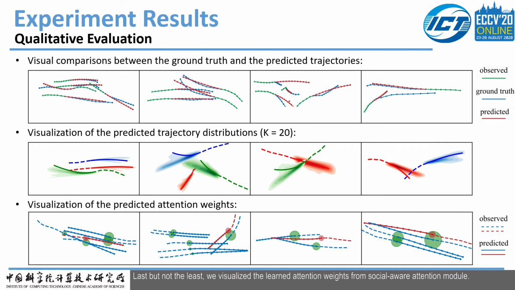Last but not least, we visualized the learned attention weights from the social aware attention module. We observe that the focused pedestrians will pay more attention to the pedestrians who are nearby or attempt to move towards themselves. This shows the social aware attention module can well capture spatial and temporal social interactions.